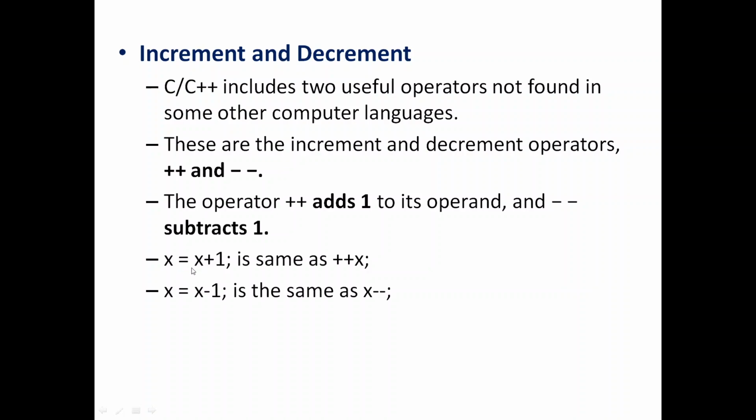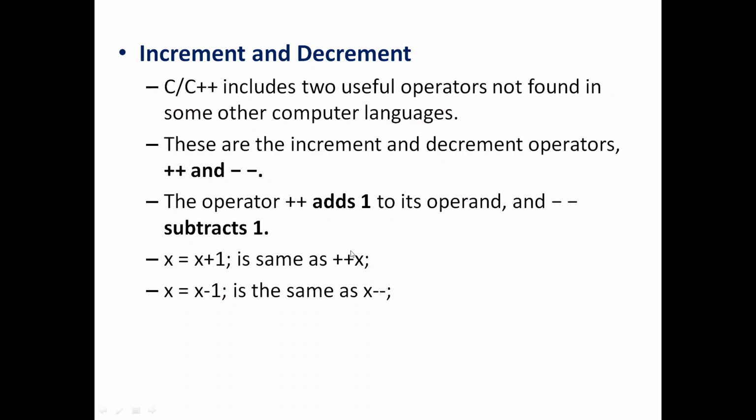What happens here is that when you say x equal to x plus 1, you get the current value of x from memory, increment that with 1, and then put it back into the same memory location. That is what really happens behind x equal to x plus 1. Similarly, x equal to x minus 1 is equivalent to get the value of x, reduce it by 1, and copy the result into x itself.